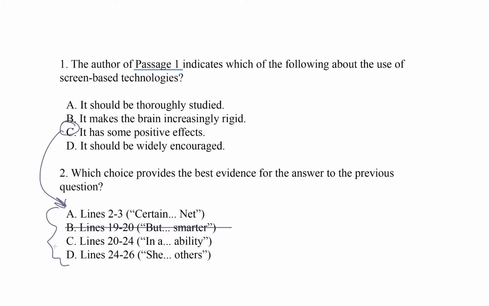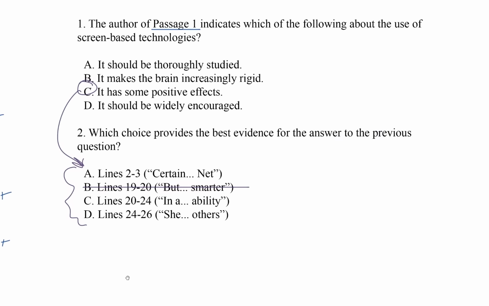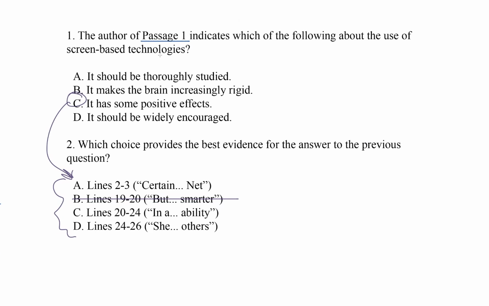Choice C, lines 20 to 24, beginning with in a Science article. In a Science article, published in early 2009, prominent developmental psychologist Patricia Greenfield reviewed more than 40 studies on the effects of various types of media on intelligence and learning ability. Does this tell us anything about screen time? Not really, it just tells us that Greenfield reviewed lots of studies. Does that have a match in the first question? Let's go back. Sort of. Choice A tells us that it should be studied, but that's not the same as a scientist reviewed lots of studies, so we can cross it off.